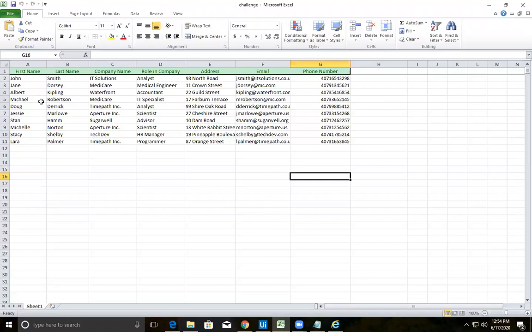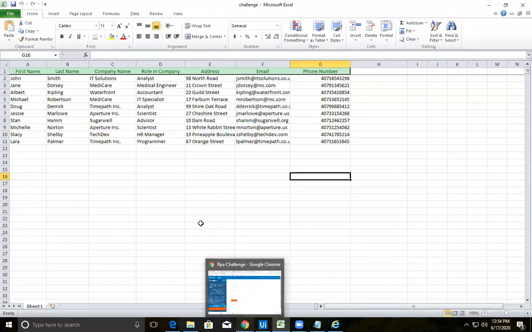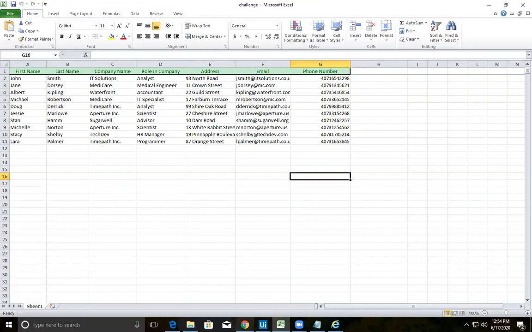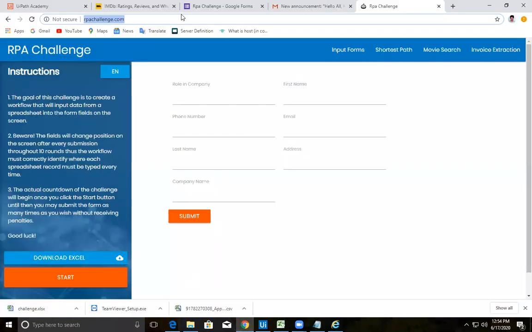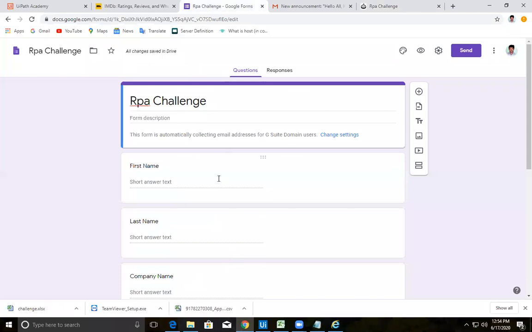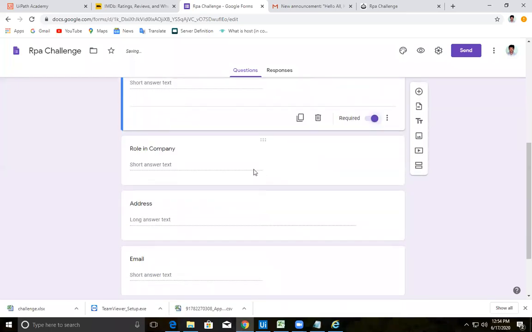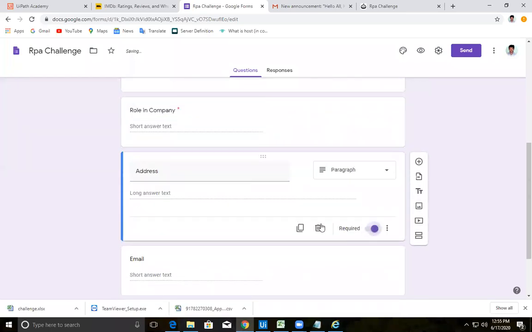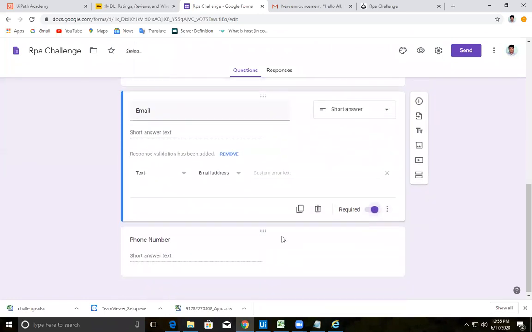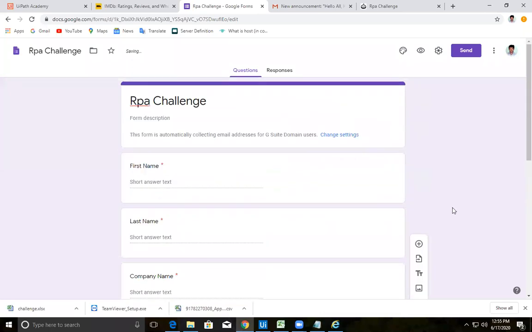What I want to do is insert these values in a Google form, not directly in the website. After using the Google form, we will go to the website. There is a difference that I'll let you know. I've already created a Google form with the same fields. Let me make them required, so that your bot must be very sure to make everything available. Everything is mandatory.